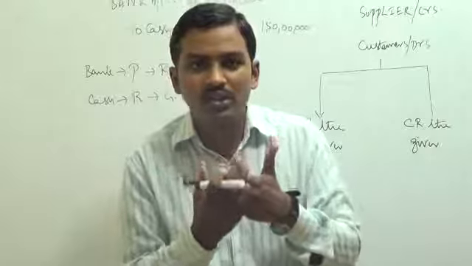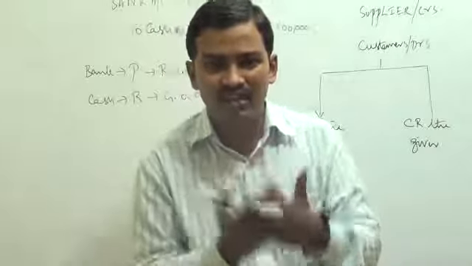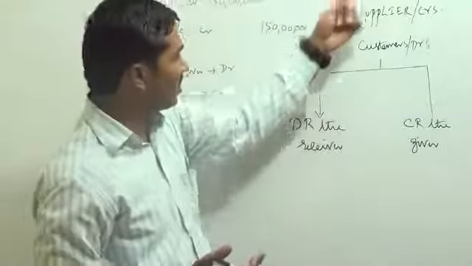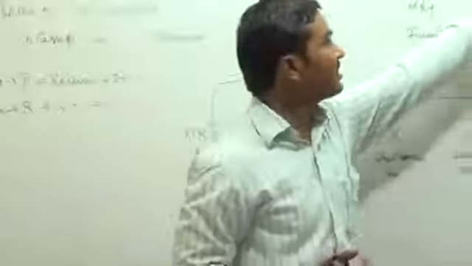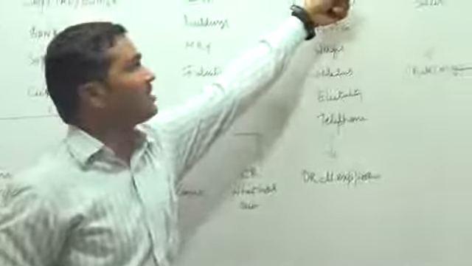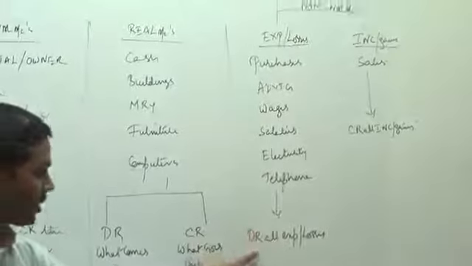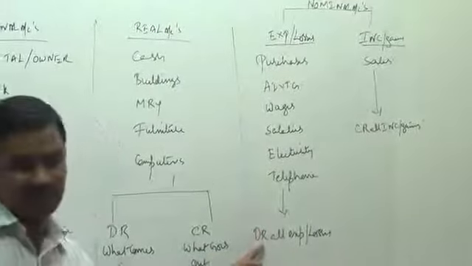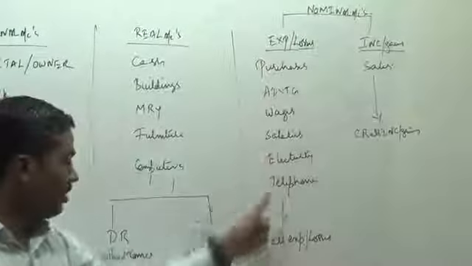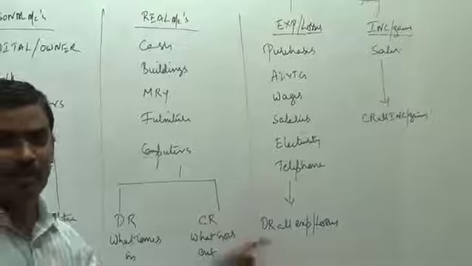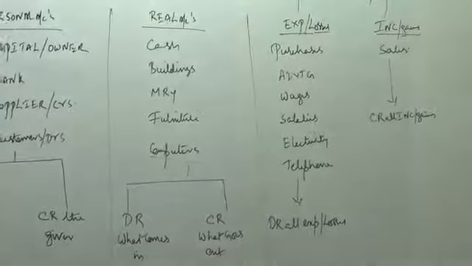So he has to ask the question now, wages, what is your nature? Is wages a personal account? No. Is it a real account? No. Wages is an expense and a loss. It is a nominal account. So wages account has to be debited. Wages, nominal account, expense and loss, that account has to be debited. So we are going to debit wages account.